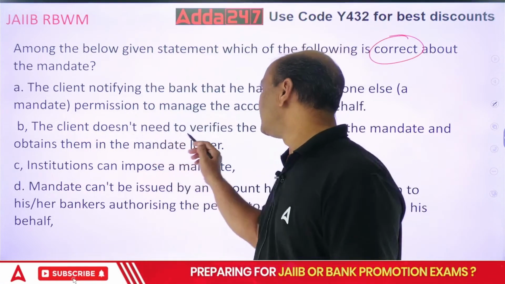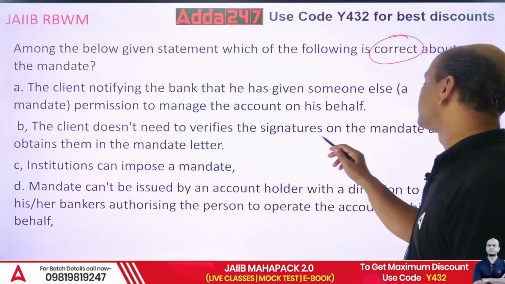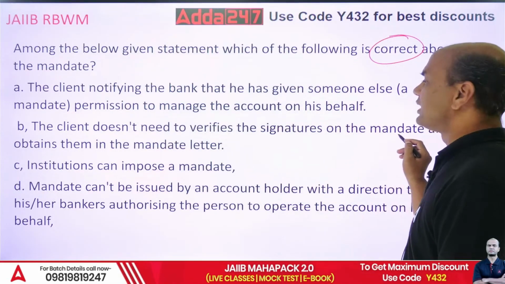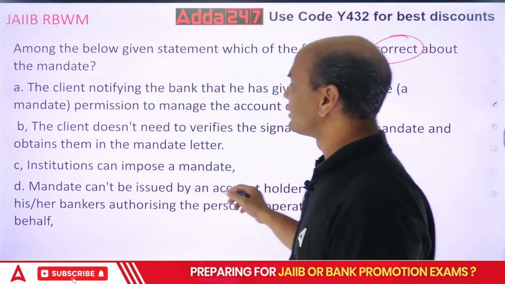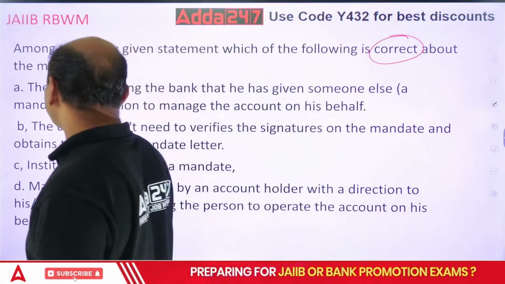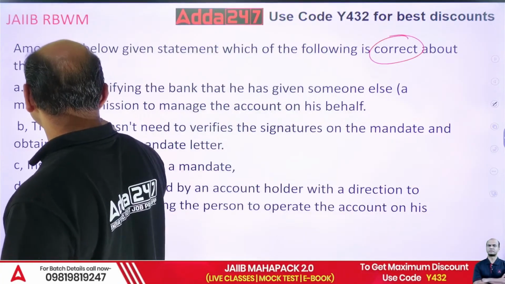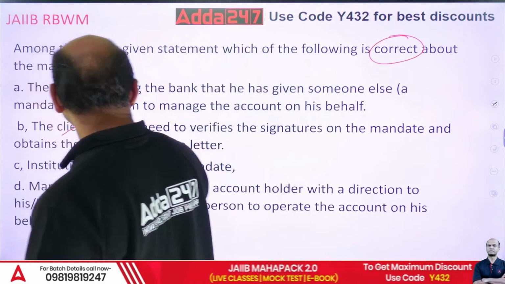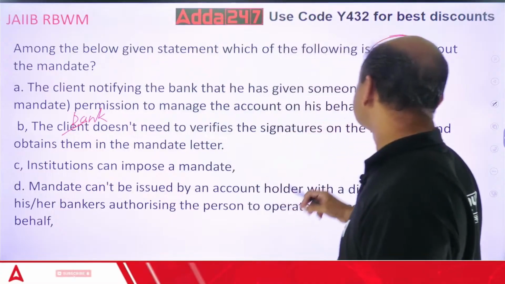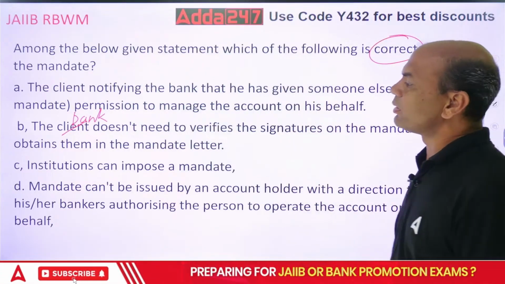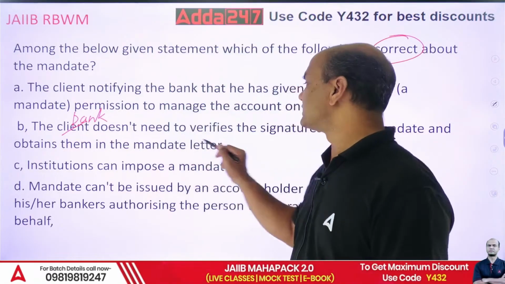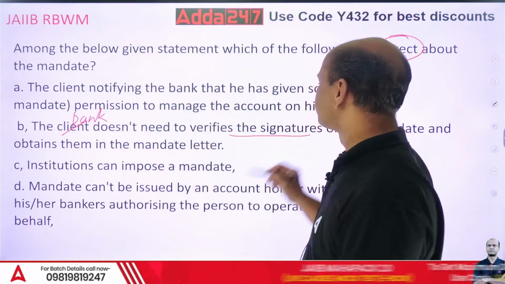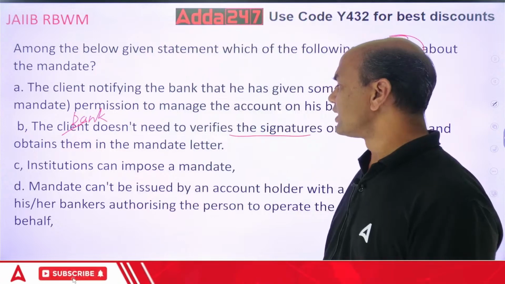The client doesn't need to verify the signatures on the mandate and obtain them in the mandate letter. Not client, it should be actually bank. Bank doesn't need to verify the signatures on the mandate and obtain them in the mandate letter. So bank doesn't need to verify the signatures. Okay?